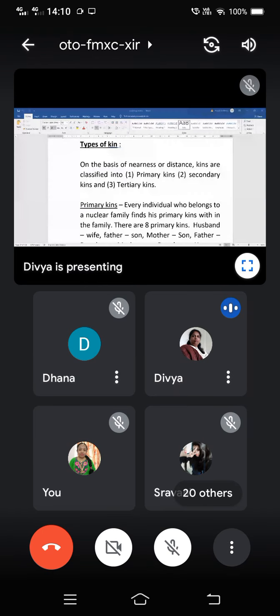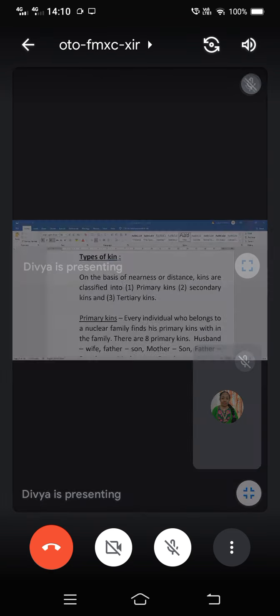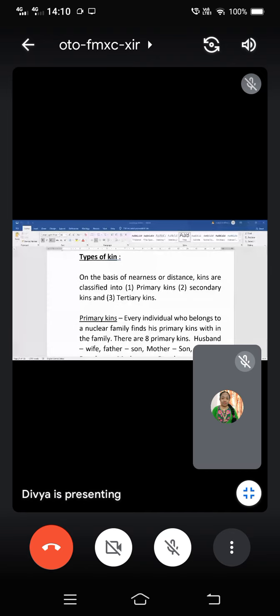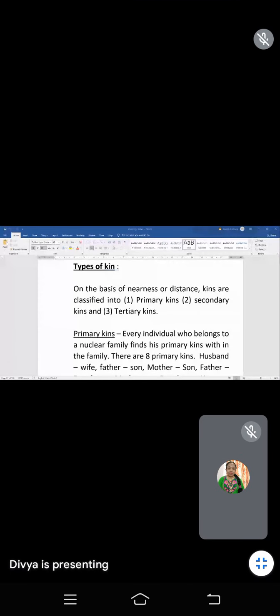Yesterday we discussed the patrilineal and matrilineal as well as the bilateral kins. Okay. Today we're going to discuss the types of kin. Keep aside reading types of kin.